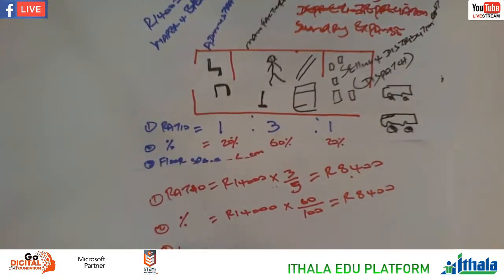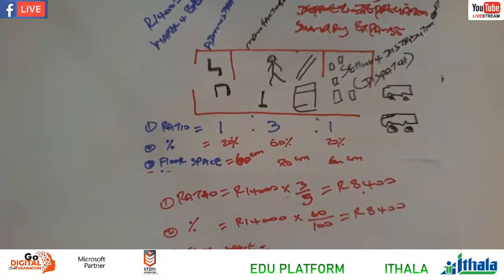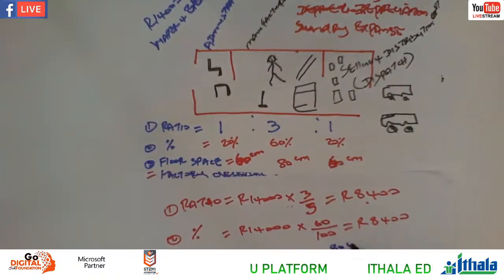Number 3, it's floor space. Floor space, remember, I said, is the one that is popular nowadays because of the malls and the shopping centers. The bigger the space you occupy there, the higher the rent and the higher the overheads. According to our example, we said our floor space would be 14,000. So we are saying here 14,000 times by 80 square meter divided by the total here.